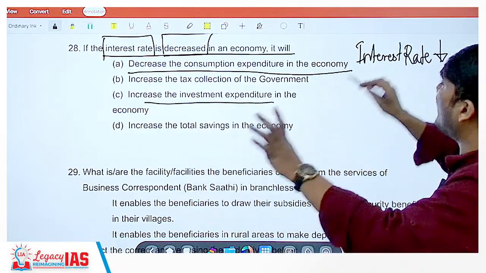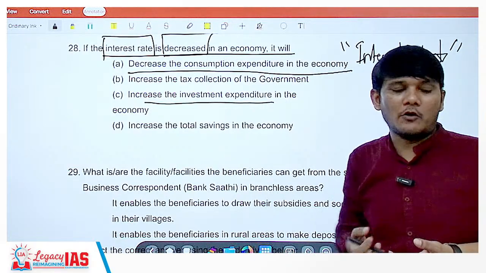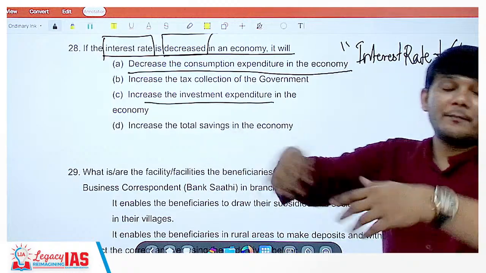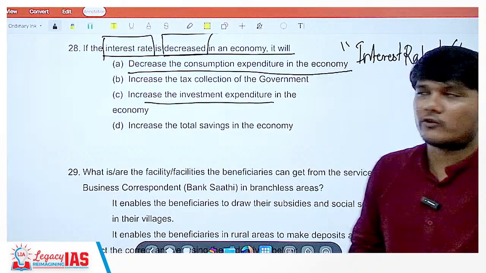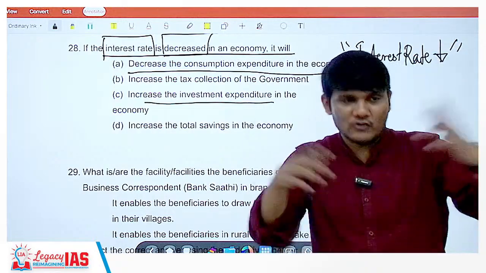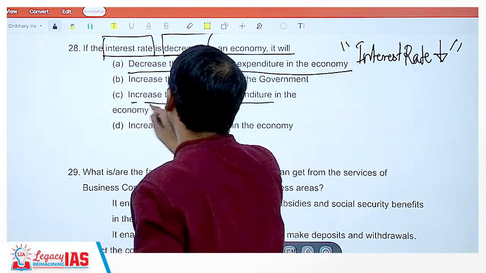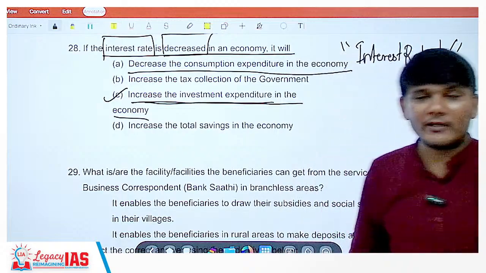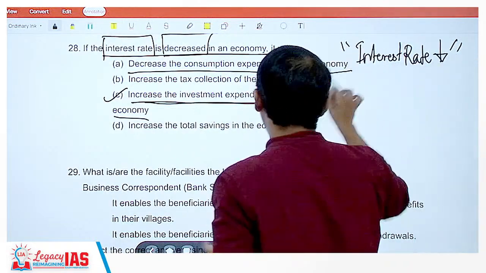Now understand what is happening when the interest rate goes down. When the interest rate goes down, the loans are available at a cheaper rate to you, right? So the money becomes cheaper, so you will get more money. You can take more money, buy more things, invest more things. The business loans will become cheaper. So option C, increase the investment expenditure in the economy, is correct, because business loans are cheaper, more people want to invest. So investment expenditure will definitely increase.